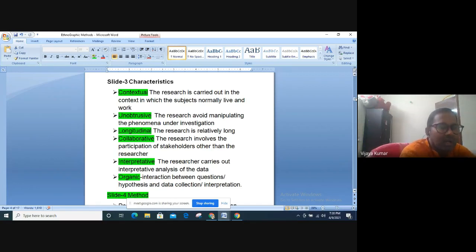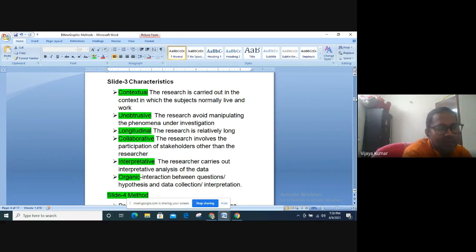All right. So the fourth aspect is collaborative. Your research is not only individual, it actually does not depend only on you, but you have other stakeholders also. For example, students. You may talk with other professors in your industry. They may have a better understanding. You may talk with the head of your institution when you talk about problems. So this is called collaborative.